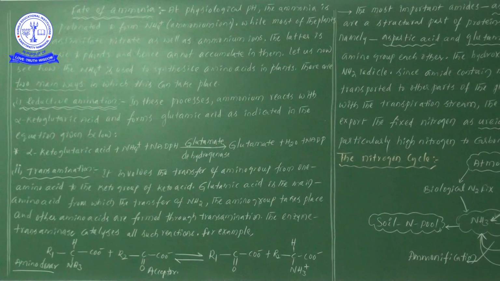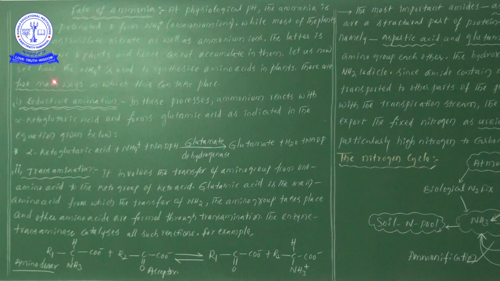Sir, if it is toxic, then why do these plants synthesize ammonium? Even though it is toxic, the plant definitely has to prepare the ammonium ions. Why? You will understand the reason soon. It is quite toxic to the plants and hence cannot accumulate in them. Toxic substances are synthesized in the plants, but the plants do not store them. Then how are they utilizing them? Let us see.